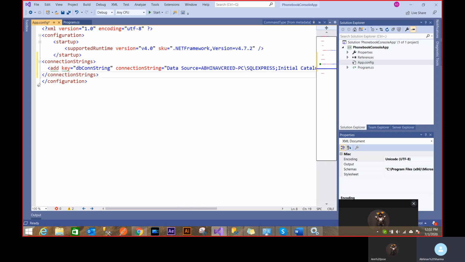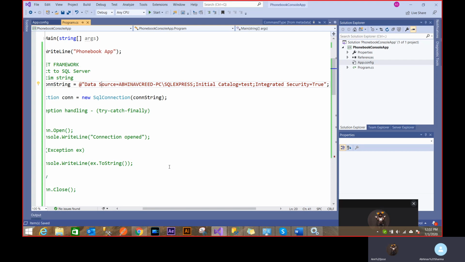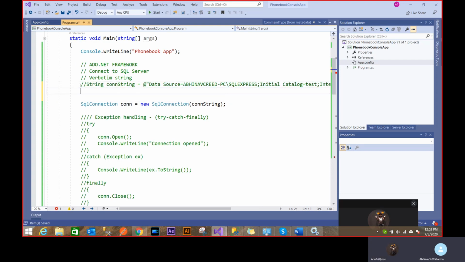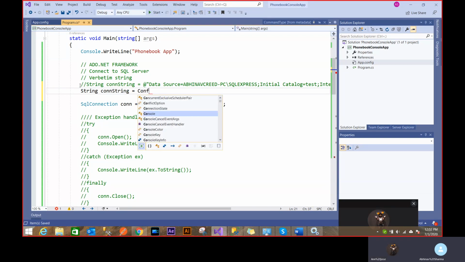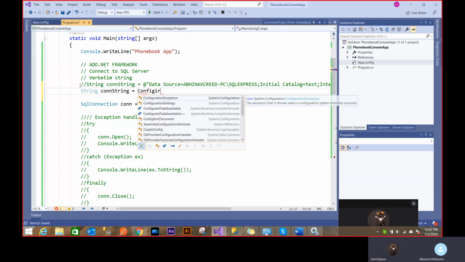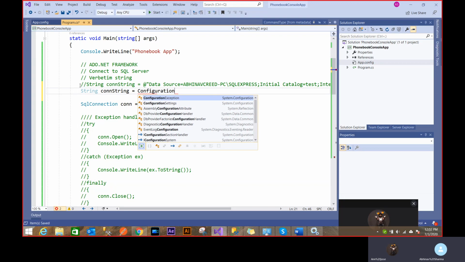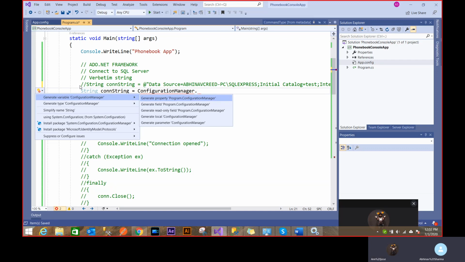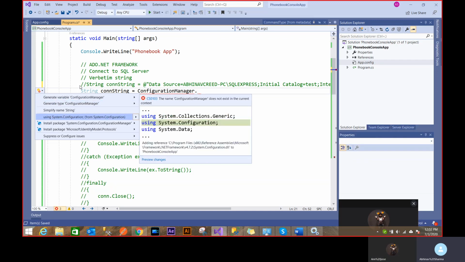Now I have to use this key somewhere in my C sharp, so I'll go back to my C sharp. This is not nice, so what I'll do is I'll just comment this out. I'll say string conString, and I'll use ConfigurationManager. Now you see, Manager is not coming. There's a shortcut here, right? Control dot. So it's giving me an option to use System.Configuration.